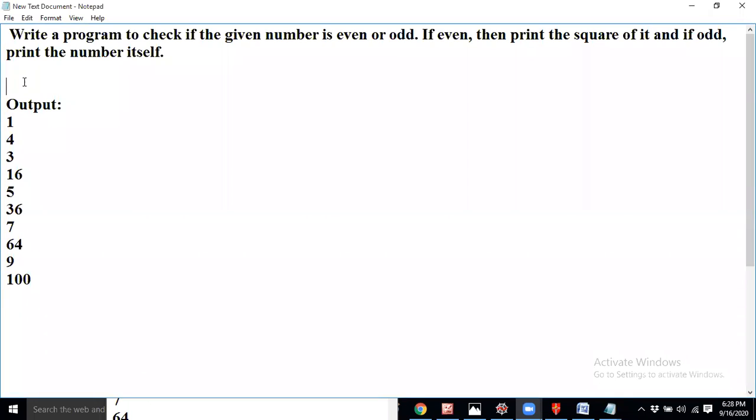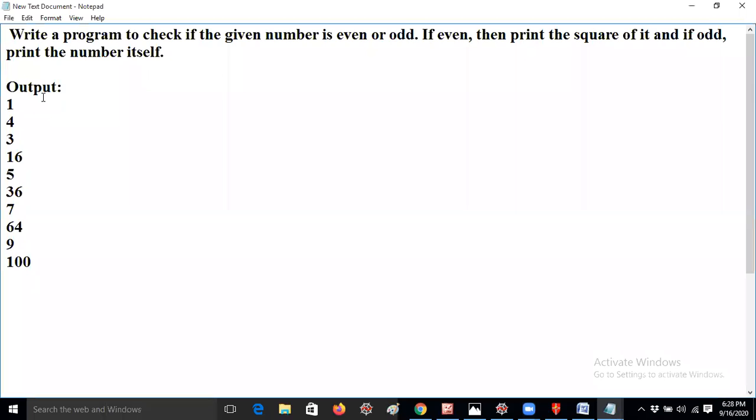That means, just now I told one question, print the squares of 1 to 10 numbers. But this is the question: if you are giving an even number, that means you don't enter anything. The loop will start from 1 to 100. If the even number is present, then it should print the power, that is the square. And if the odd number is present, it will print as it is. That means 1, 2 square 4, 3 will be printed as it is because 3 is an odd number, 4 square 16, 5, 6 square 36, 7, 8 square 64, 9 odd number, and 10 square 100. This is the logic I have to give.